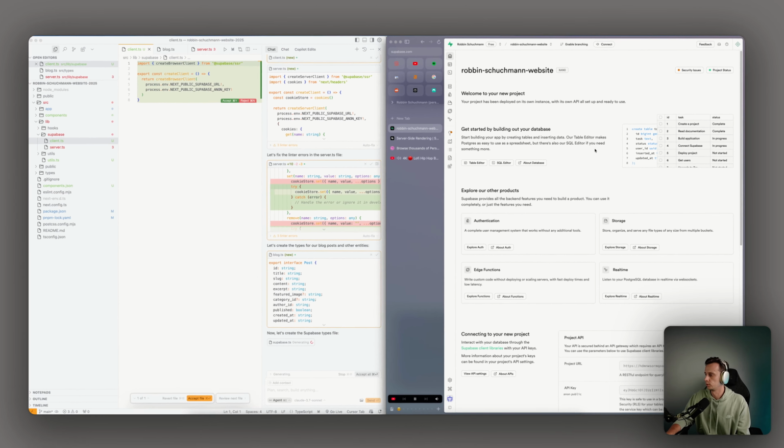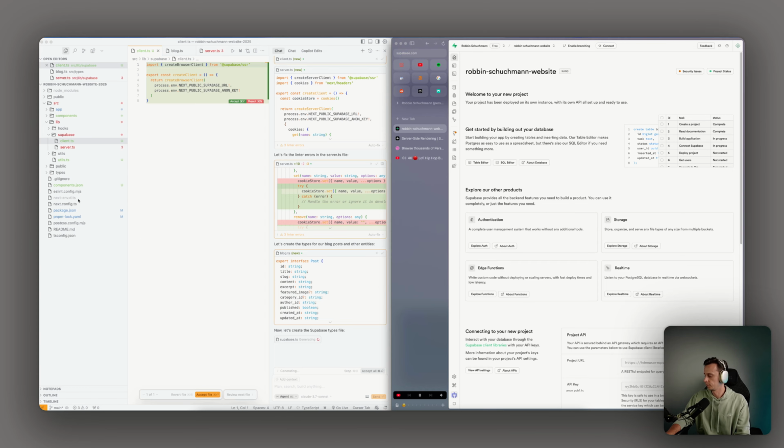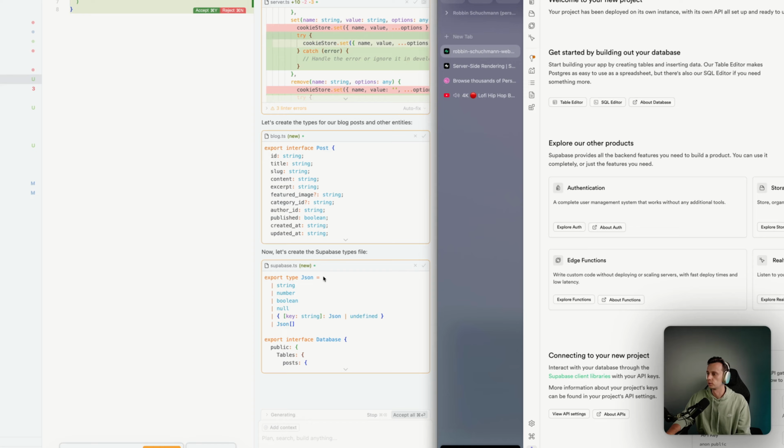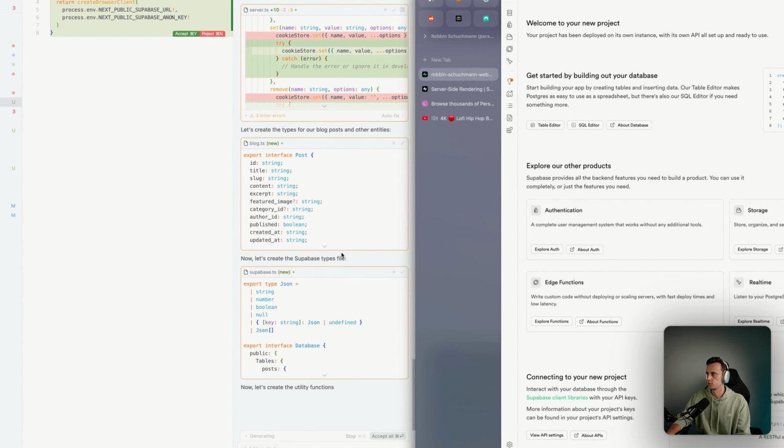But basically what you wanna do, later you get a .env file, and you just wanna copy paste those, so then the code can connect to your database. Let this just do the work.